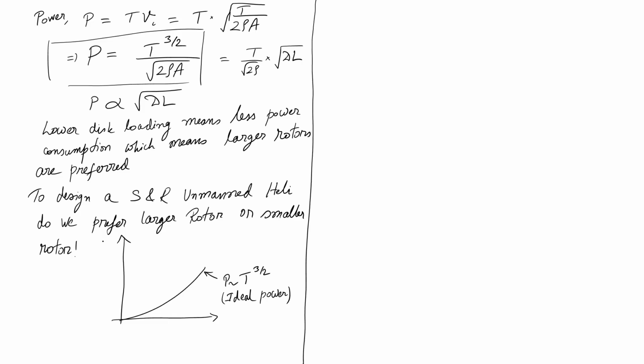My y-axis is power and my x-axis is thrust. I am trying to plot how power varies with thrust using this same formula.